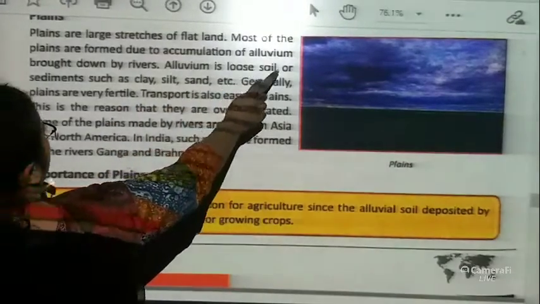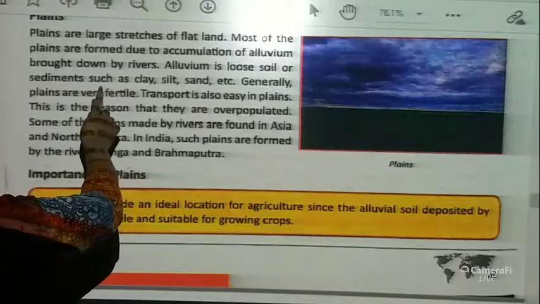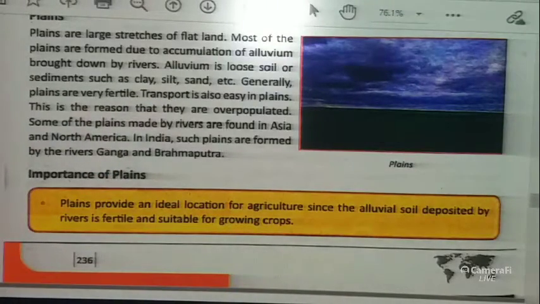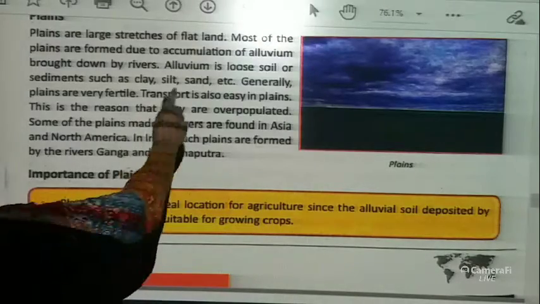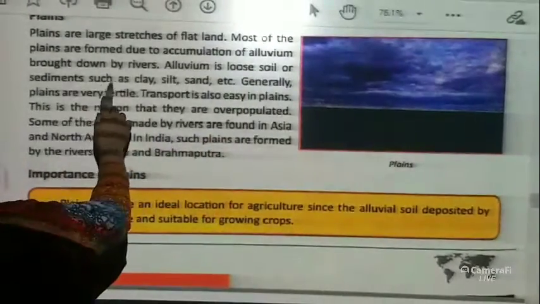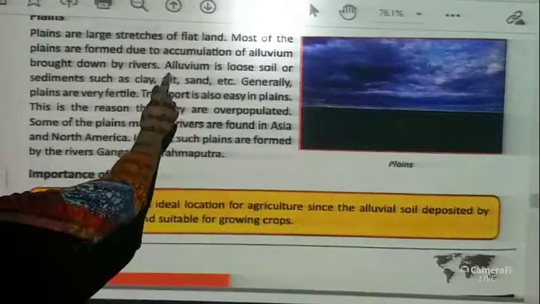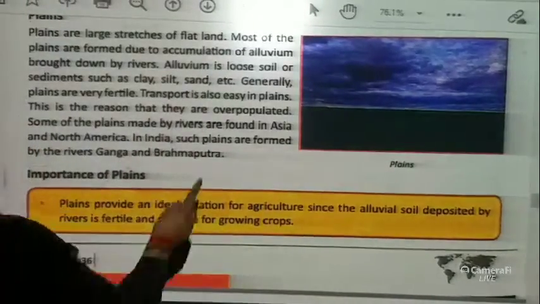Alluvium is loose soil or sediments such as clay, silt and sand. So we can underline from here, from alluvium till sand.